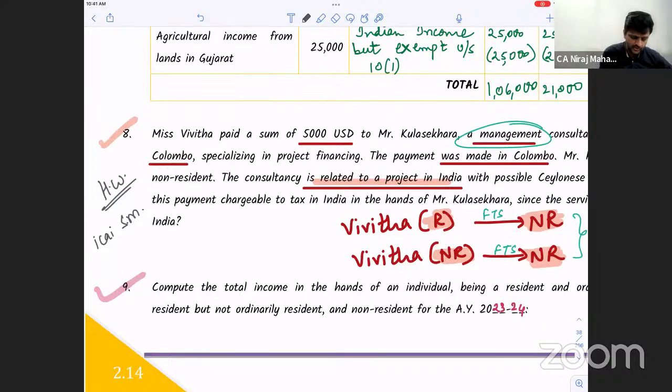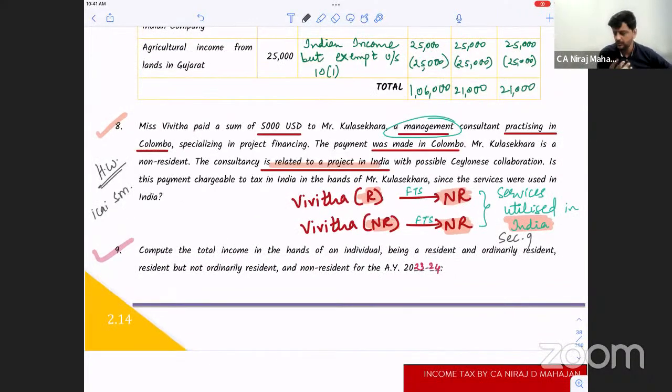I hope you understood the reasoning. What do you have to give, Bacho? Section 9.1. You have to talk about FTS, what is fees for technical services. And then, yes, it is deemed to accrue or arise in India. So it will be taxable in India. Clear? Again, revise this lecture if you want.